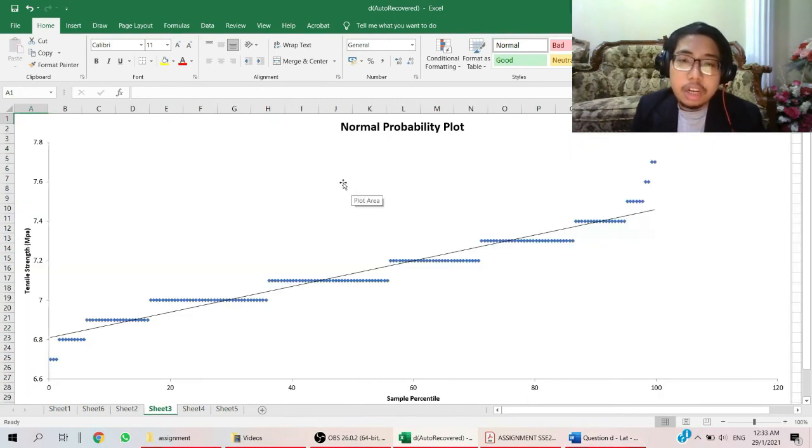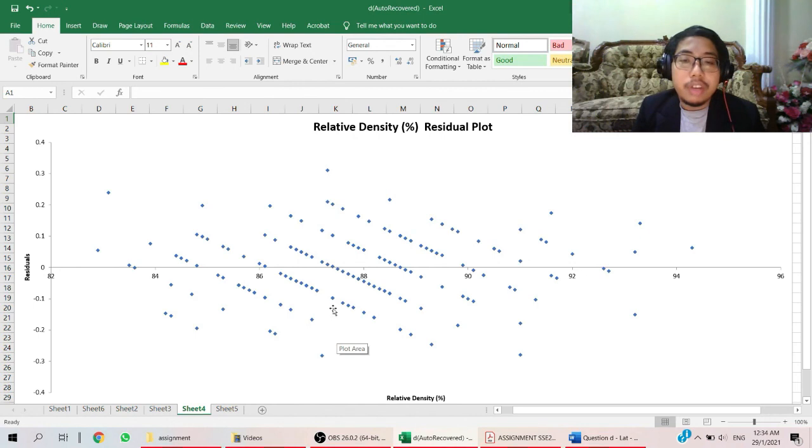Next, we will see the normal probability plot. As you can see, the data are randomly scattered along the straight line, so we can say that the normal assumption is satisfied. Next, we will see the relative density residual plot. As you can see here, all the residuals are scattered around 0. This indicates that the assumption is satisfied.